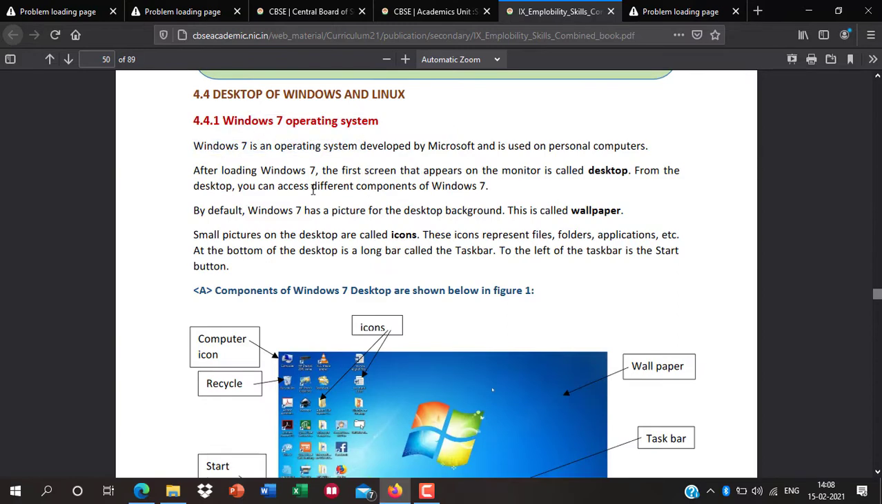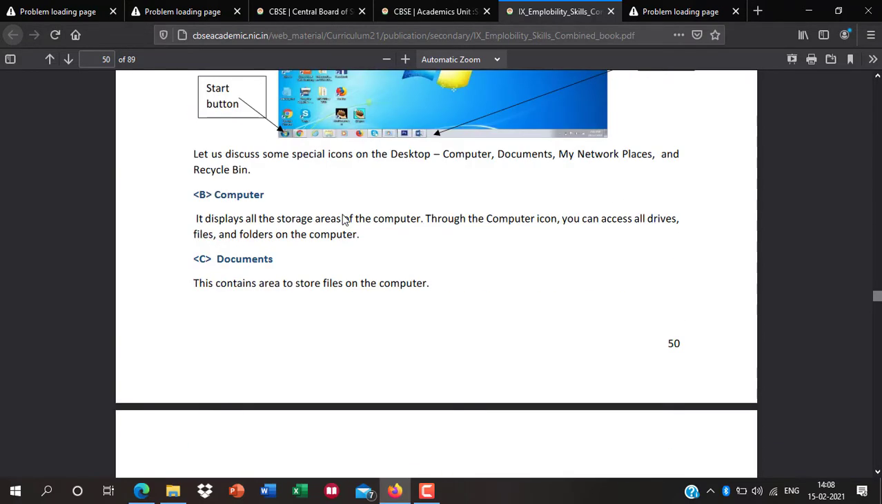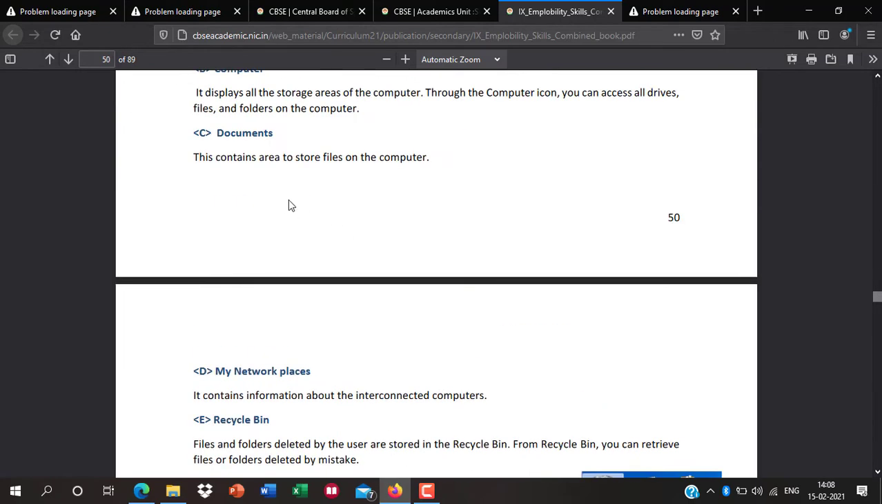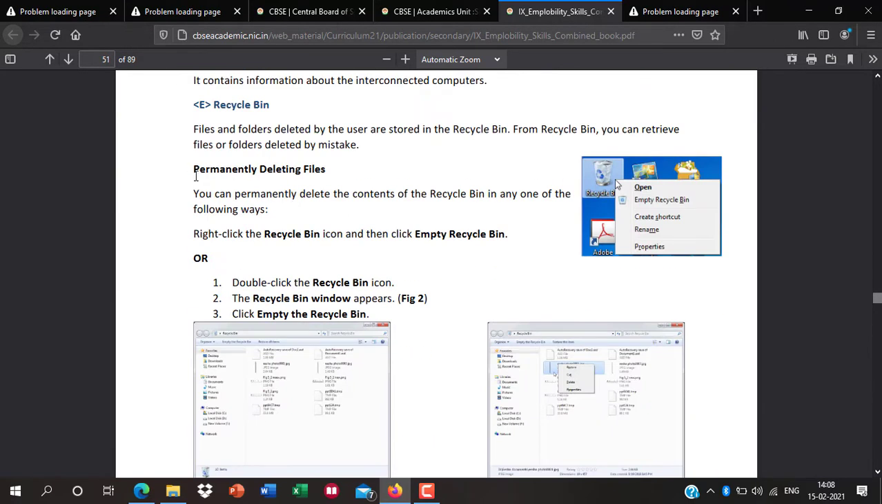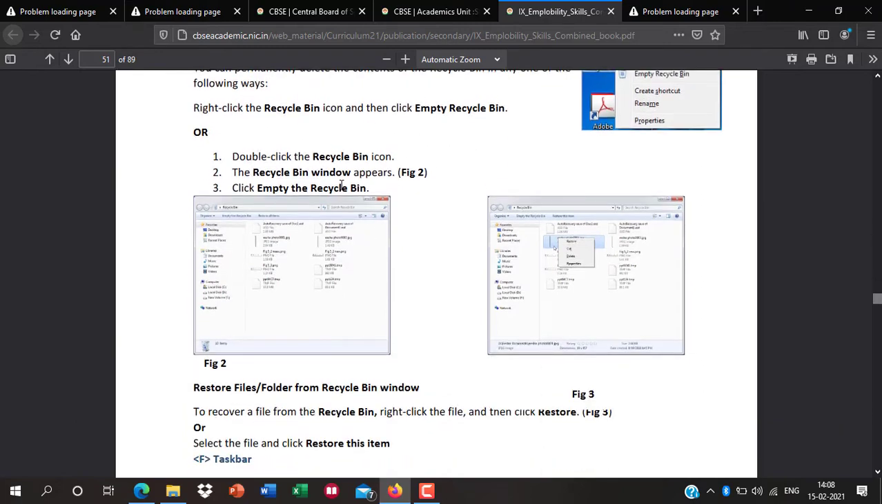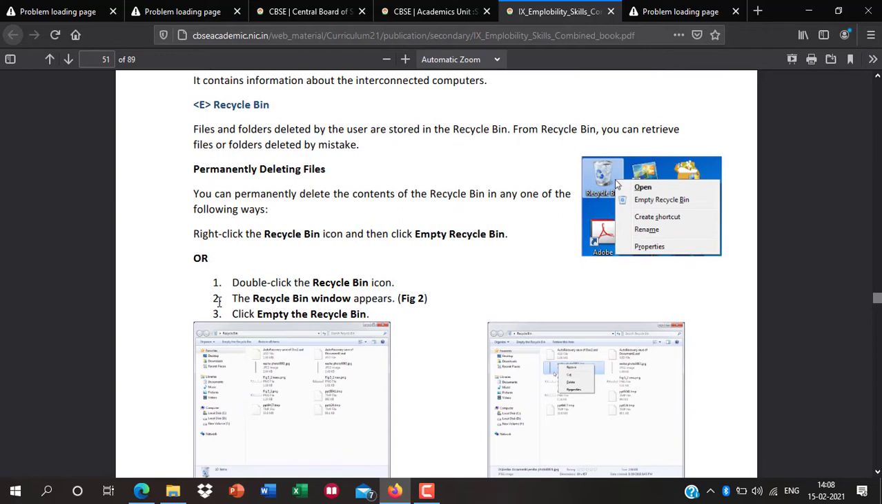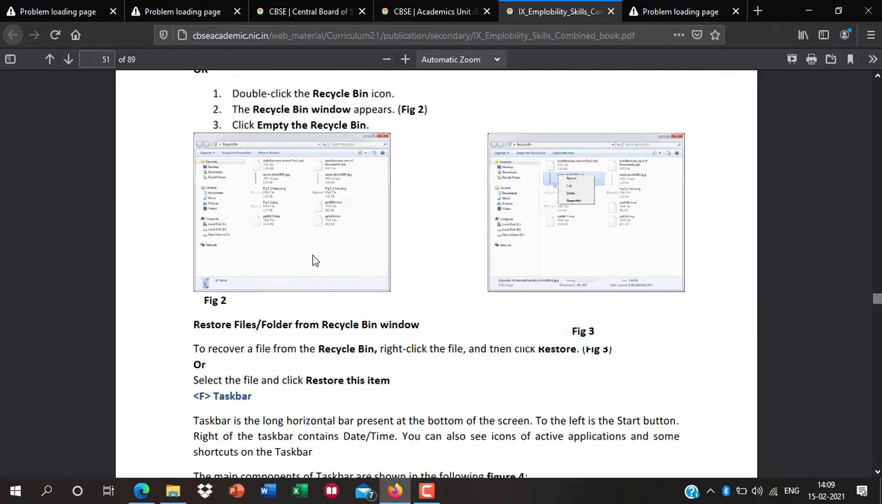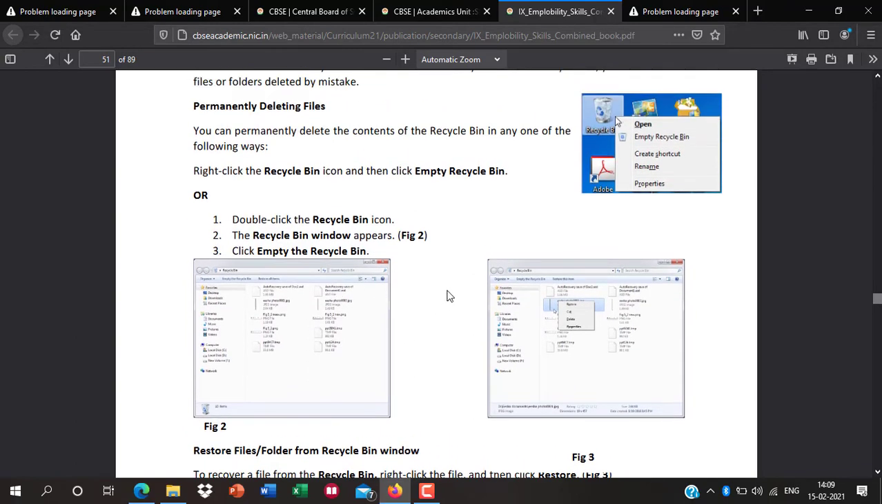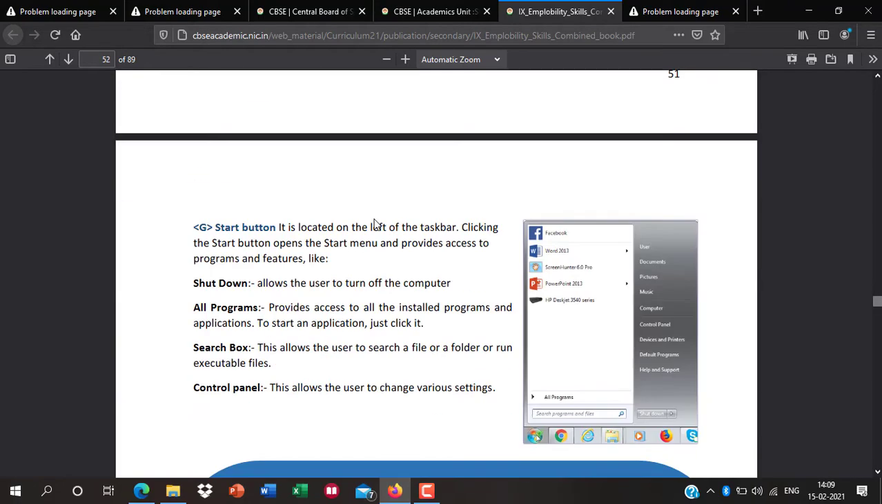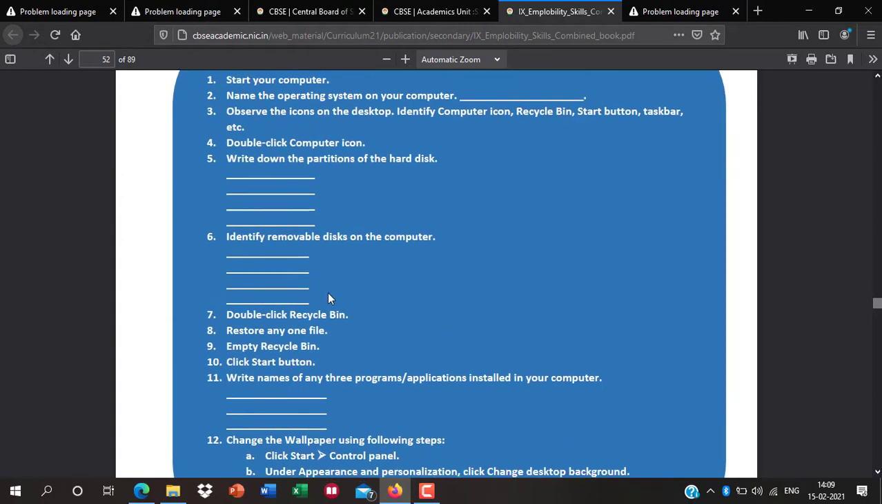Windows and operating system, this is important. Read here how many default icons there are, and how to delete files permanently, and remember the shortcut key for this. The shortcut key to permanently delete is Shift plus Delete. It is used to permanently delete the item. It will never move to the Recycle Bin. It will directly be removed from the computer. So here is the process, kindly read it. And these are some general operations: start button, shut down, all programs, search box, control panel, according to Windows 7.